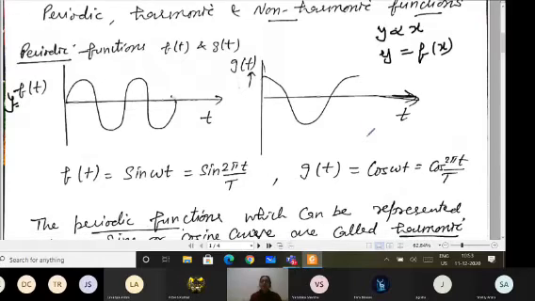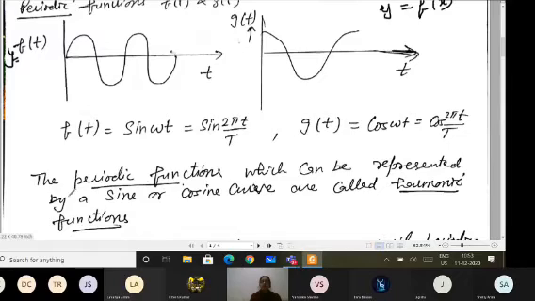Now, what about the harmonic and non-harmonic functions? That also you have to note: the periodic functions which can be represented by a sine or cosine curve are called harmonic functions. But those periodic functions which cannot be represented by a sine or cosine curve are known as non-harmonic functions. So it means these functions f(t) and g(t), which are periodic and which I can represent by simply a sine or cosine graph, are termed harmonic functions.